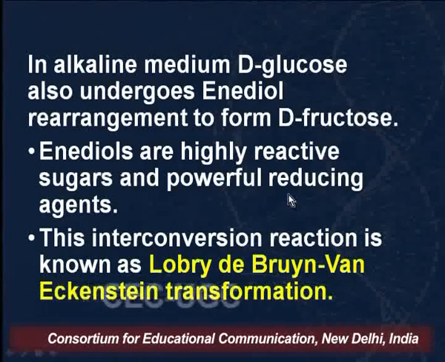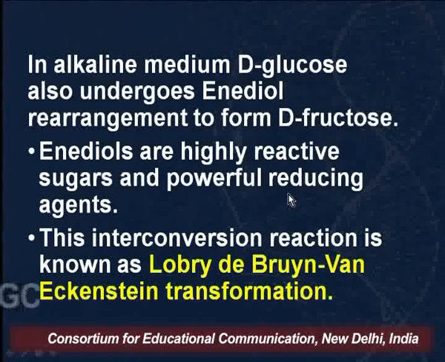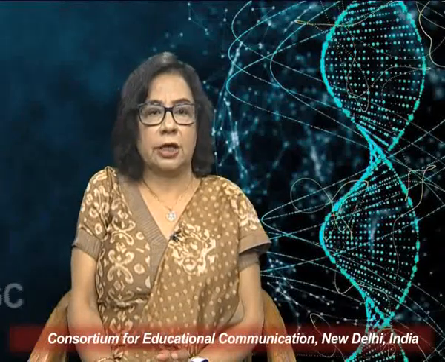And we know that enediols are highly reactive sugars and they are powerful reducing agents. This interconversion, by which D-glucose or D-mannose are converted to D-fructose, is known as the Lobry de Bruyn-Alberda van Ekenstein transformation. We have a special name for it, or we can also simply call it enediol rearrangement.